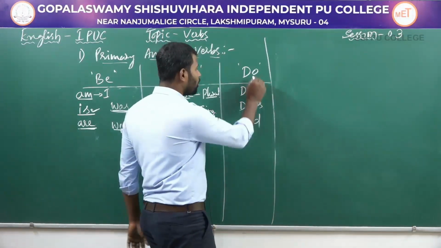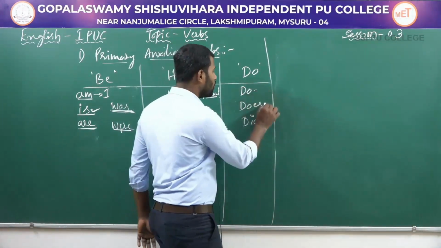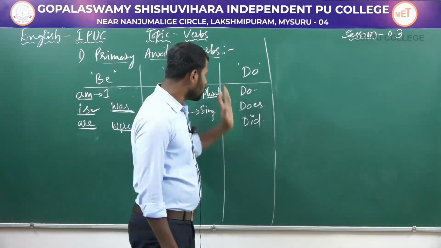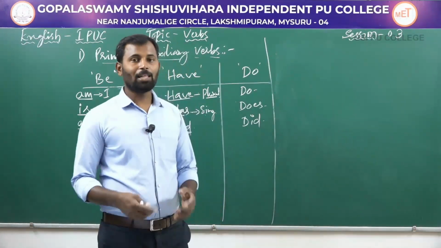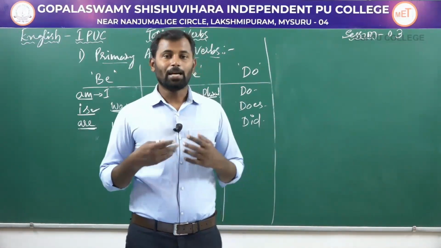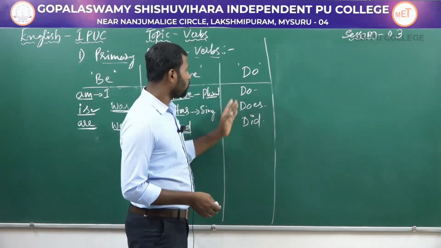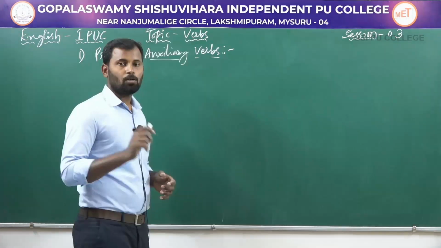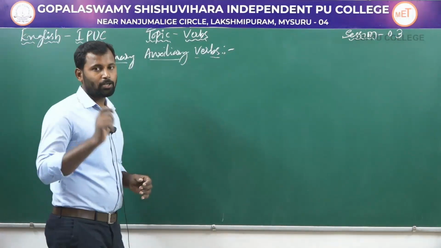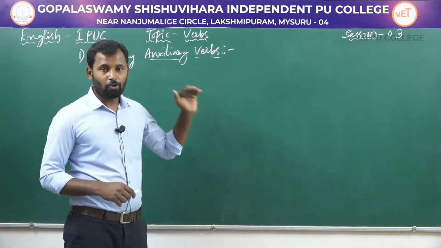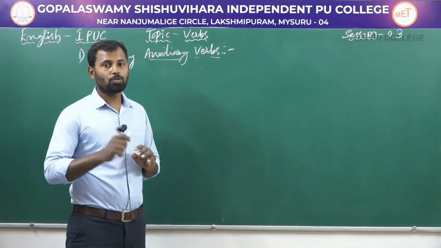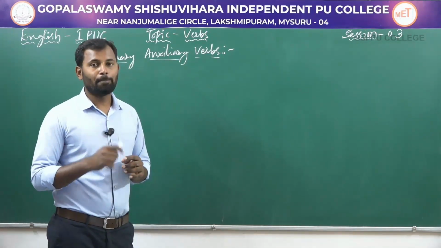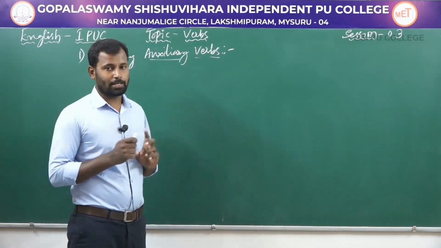So next you have do form of auxiliary verbs, do, does and did. These do form of auxiliary verbs are mainly used to make questions and negatives. So we'll discuss more about do form of auxiliary verbs when we deal with the question forms. So students, I had already told you that these auxiliary verbs or helping verbs are used along with main verbs in order to complete the action in a sentence.